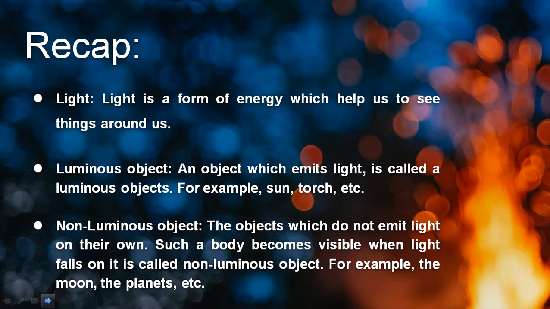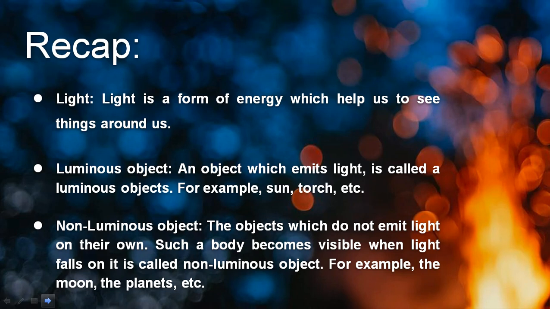So based on that, we have two types of objects, luminous objects and non-luminous objects. A luminous object is an object which emits light, meaning it produces and spreads the light. For example, sun, torch, candle, your mobile flashlight, LED bulb, etc.